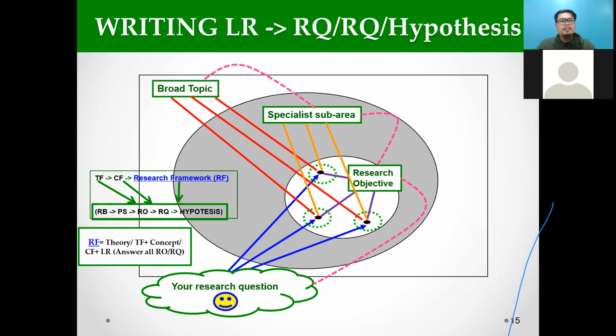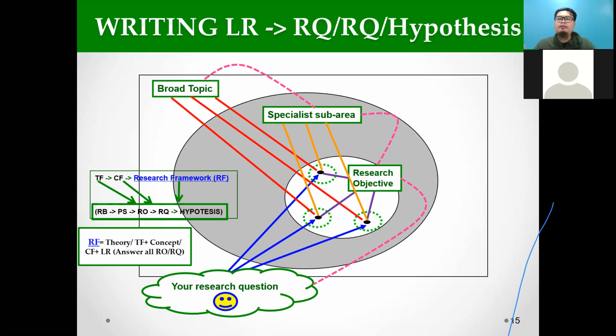Very important, you need to have a theoretical framework, then you can get the conceptual framework. Last, you can get the research framework, RF. How do you make sure of this? If you have the theoretical framework, conceptual framework, and research framework, you can answer your hypothesis, research question, and research objective. The problem statement and research background, you can answer indirectly. Okay, please remember how to get the problem statement.